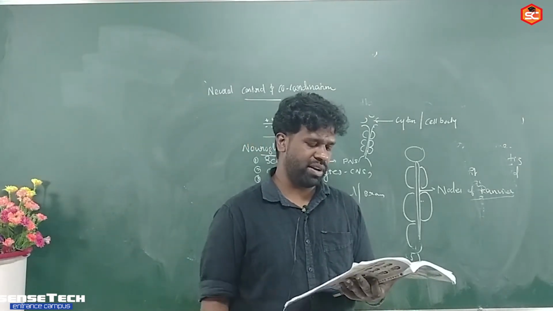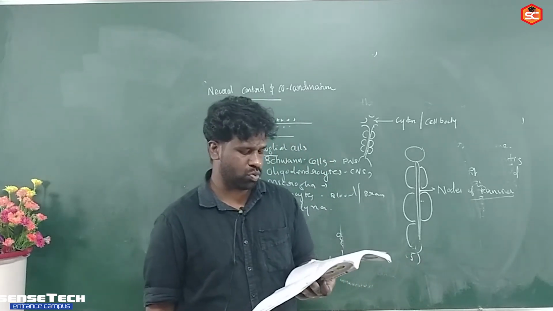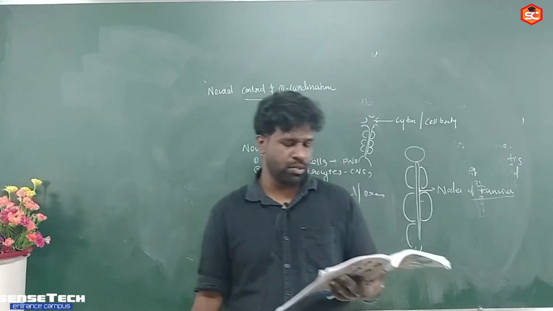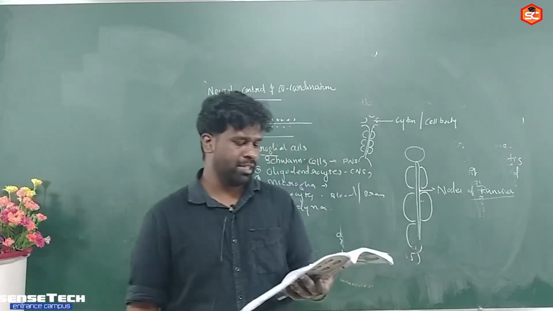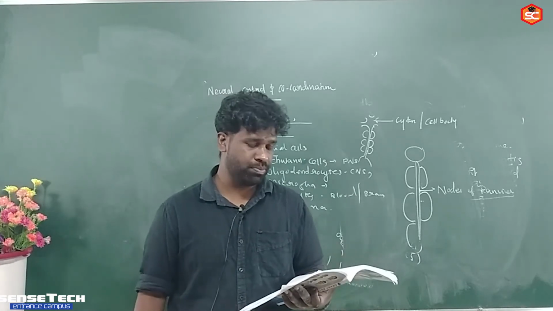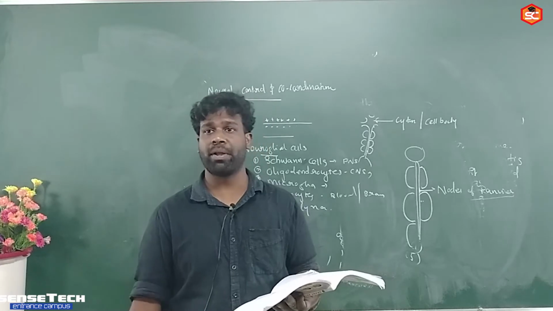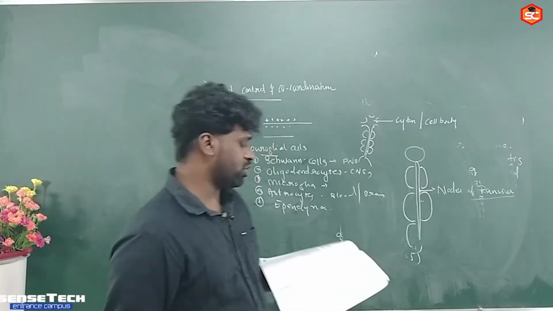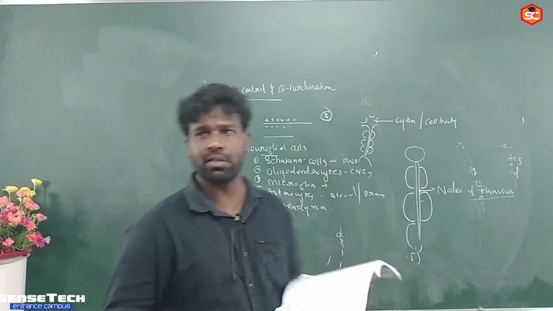So knots of Ranvier, gap in myelinated axon. Gap in myelinated axon is called as which one? ASBRCQ varum. Okay, so gap in myelinated neuron. The neural lemma. Neural lemma is the covering of membrane of nerve fiber. So here, which one is the option? Answer third option.